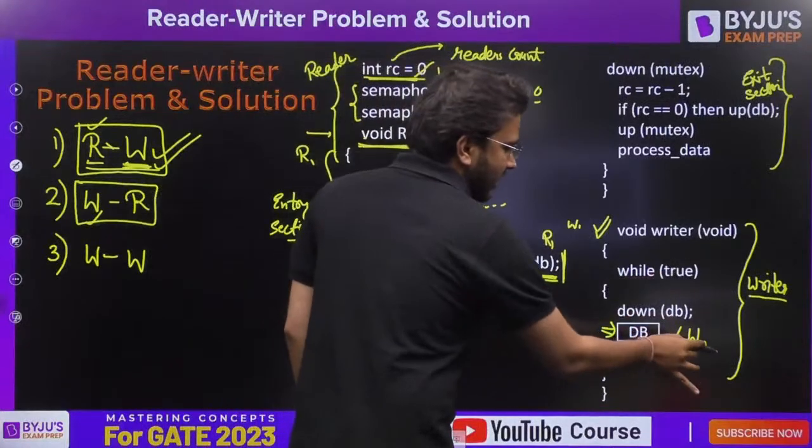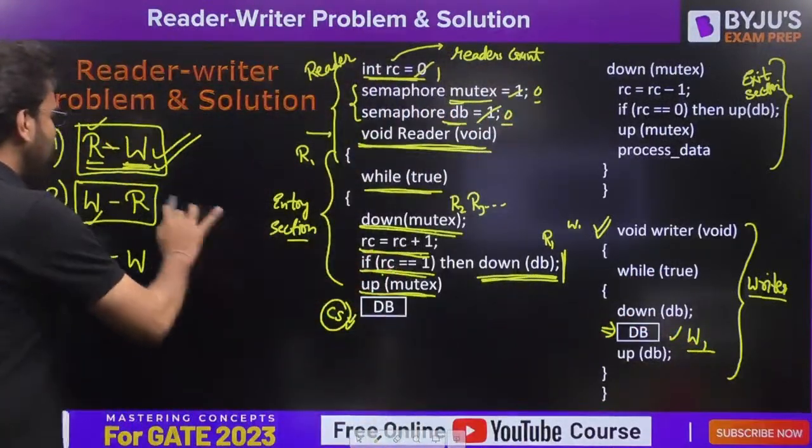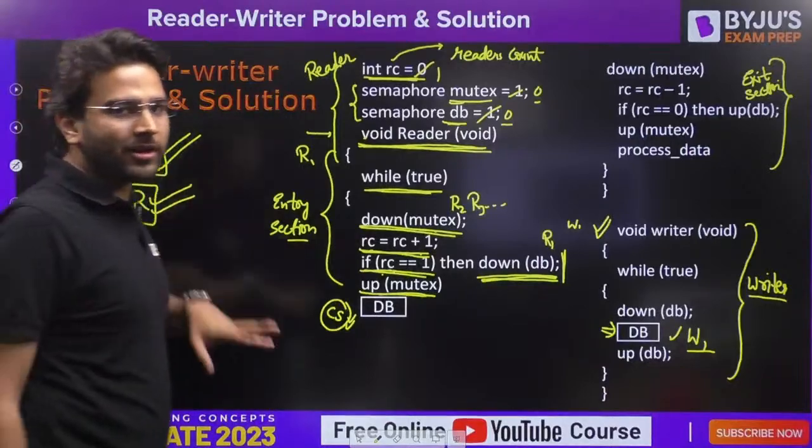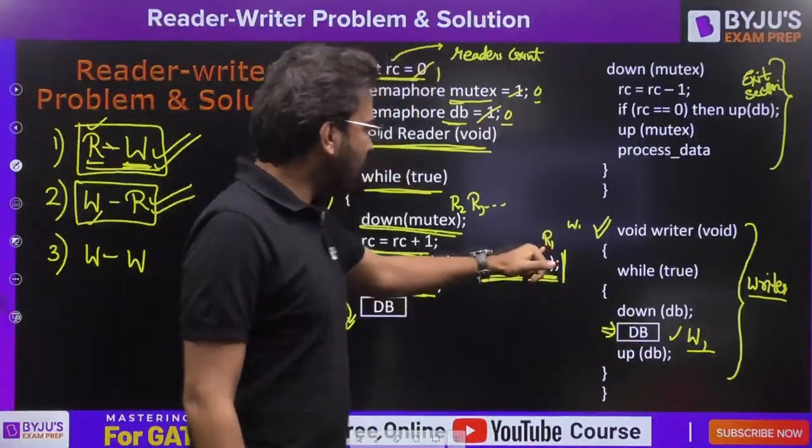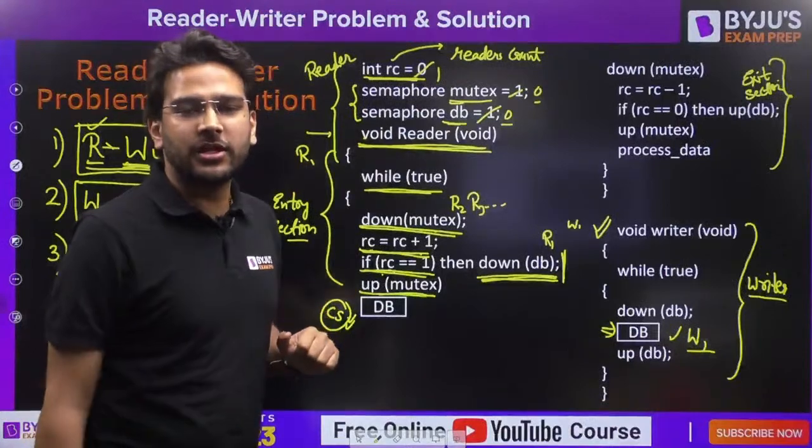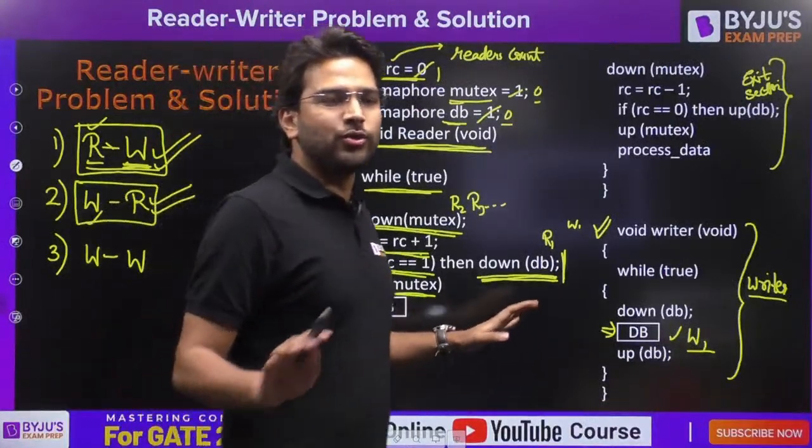Now let's say writer. So you can see here we have solved this problem. When already one writer is present in the critical section, we are not allowing a reader to access the critical section. That means the second case is also solved.